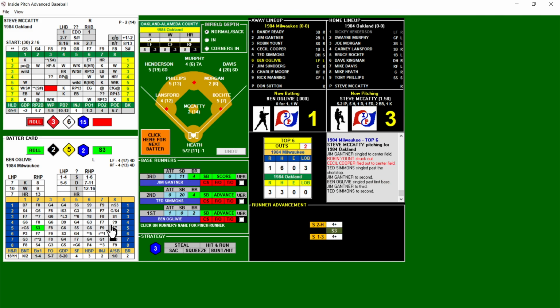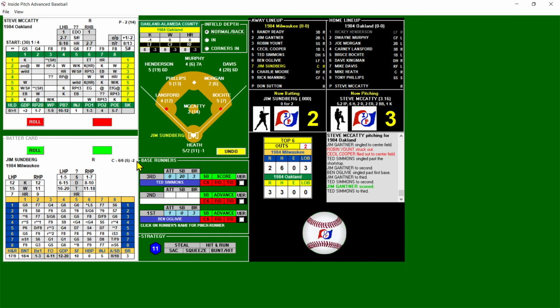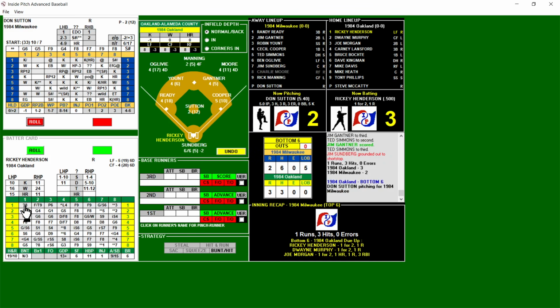Gets past first base, will score the run, will send the runner from second to third, and with 2 out, it's 3-2. First and third, 2 out now for Jim Sundberg. Brewers with a chance to tie this game up. McCaddy has one batter left before he's in danger of being tired. I'm going to let him try and get Sundberg. Here we are on the top of the sixth and another blank. Living dangerously with these blanks, but a ground to short. So McCaddy gets out of it, holds the 3-2 lead.